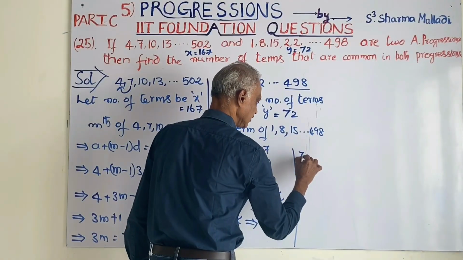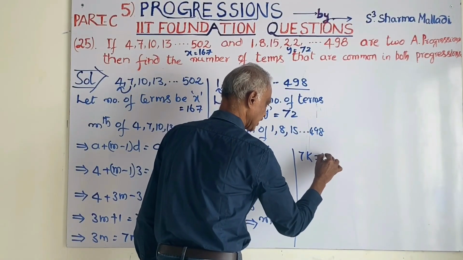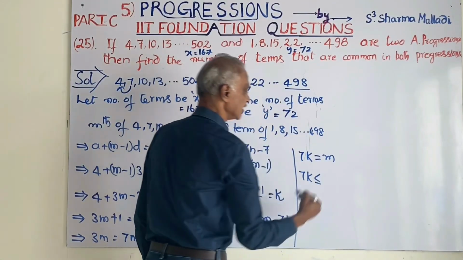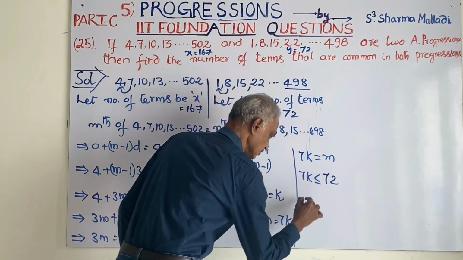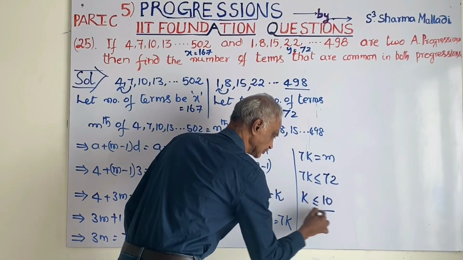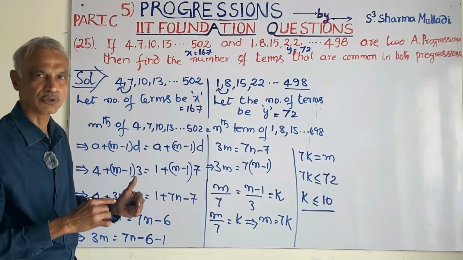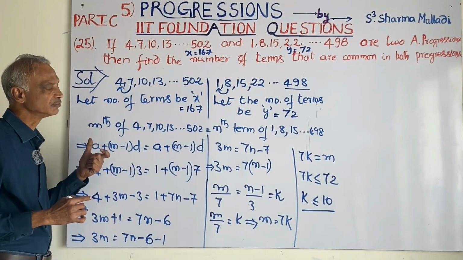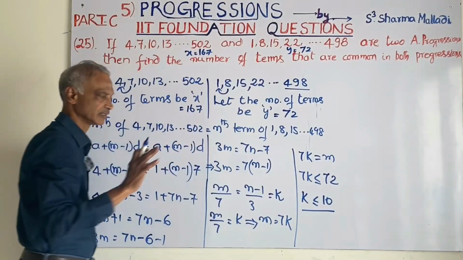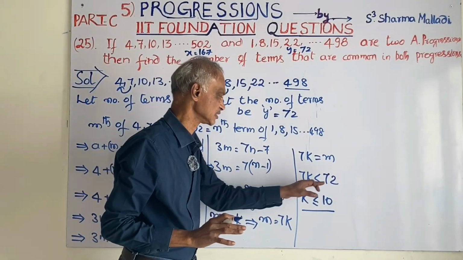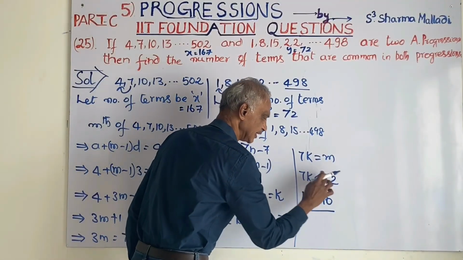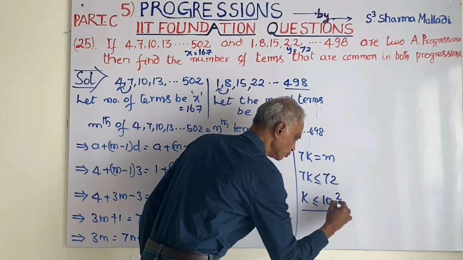Now 7k is equal to m. 7k is less than or equal to 72, so k is less than or equal to 10. We have to take less than 72 only because we have only 72 terms in this progression. That's why I have to take 7k less than 72, and k is less than how many times? 10 times. You will get 2 by 7.